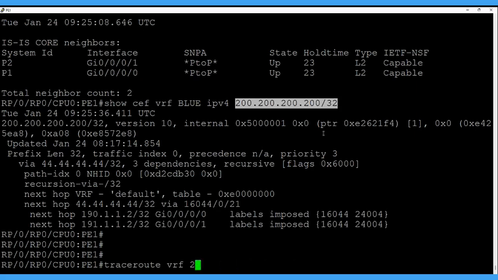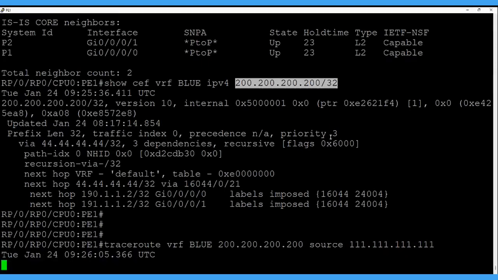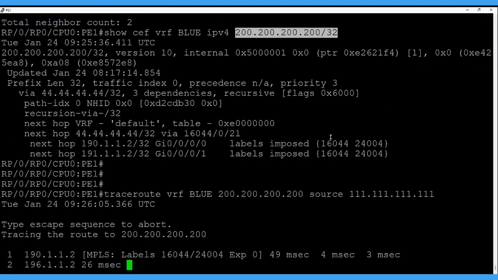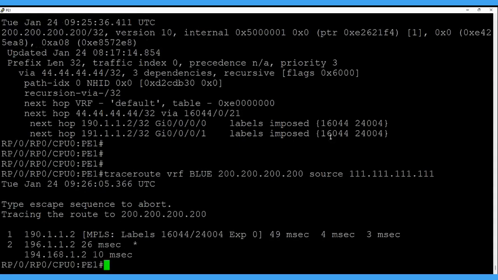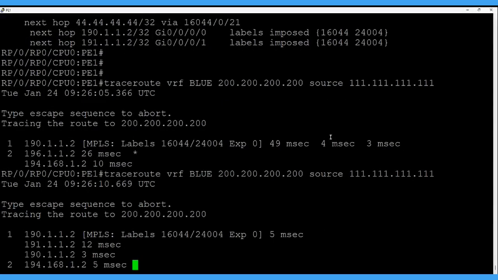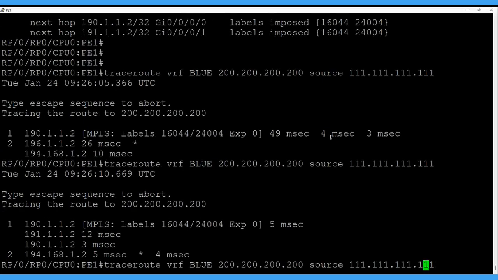Local address in this VRF is 1.1.1.1. The traceroute is done. Okay, this is how it's going, and let's go for the 222 also.